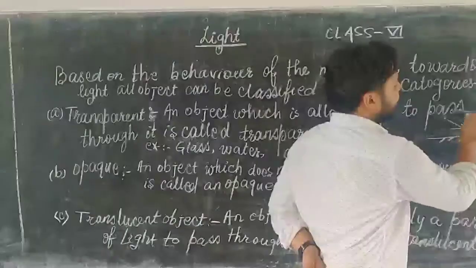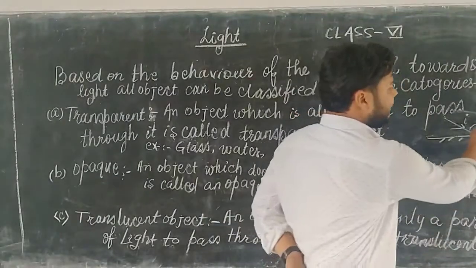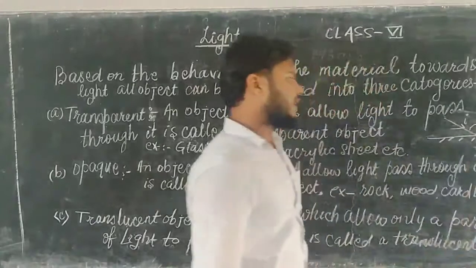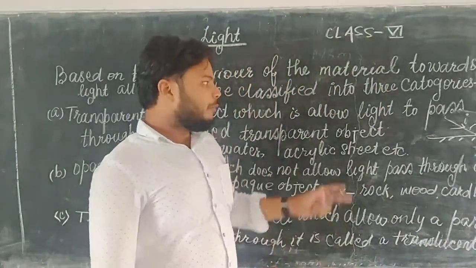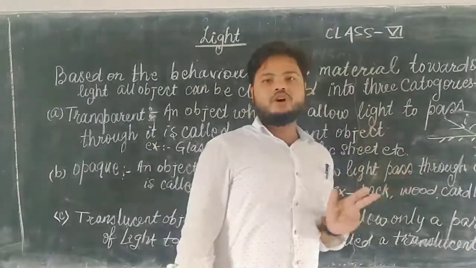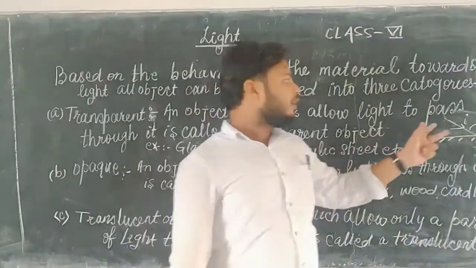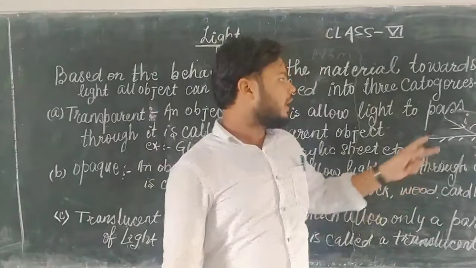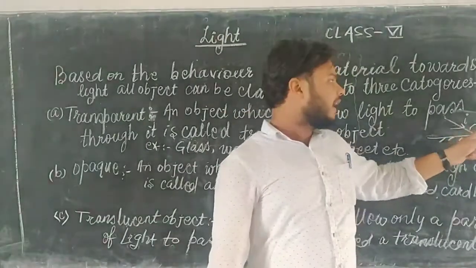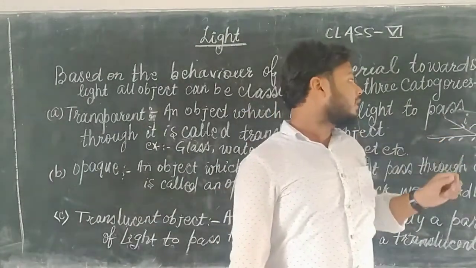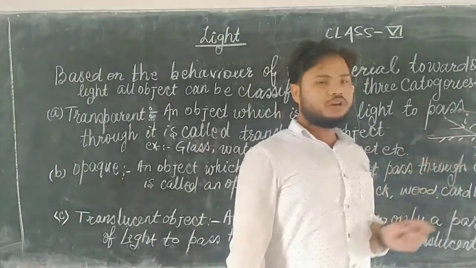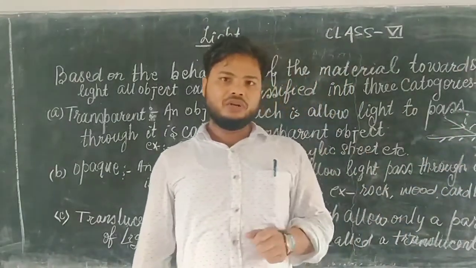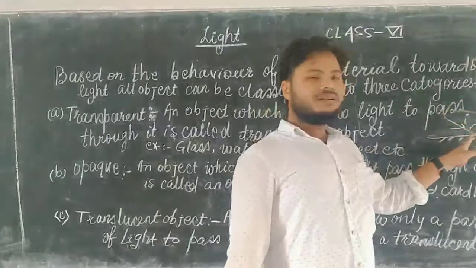This angle is called the angle of incidence and this angle is called the angle of reflection. The angle made by the incident ray with the normal is called the angle of incidence, and the angle made by the reflected ray with the normal is called the angle of reflection. Both are equal.